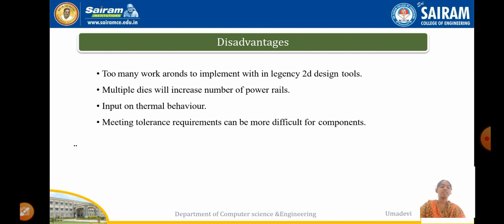Disadvantages, many disadvantages are there. Here I mentioned only 4 disadvantages. First one is 2D design tools. It implements the 2D design tools. It is not necessary, and here the multiple dies will increase the number of power rails, and the input on thermal behavior. The thermal behavior will decrease depending upon the input.